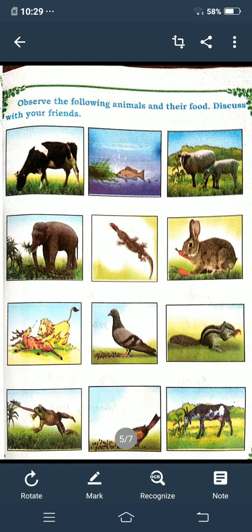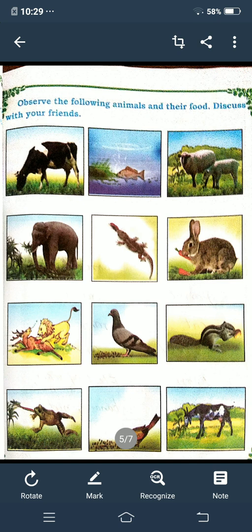here they are given some pictures of animals and birds. Observe the following animals and their food. Discuss with your friends. So in the first picture they are given the cow. What is it eating? It is eating grass. So in the second picture a fish is there, it is swimming and inside the water it is eating small insects. Next is sheep. So sheep also is eating grass.